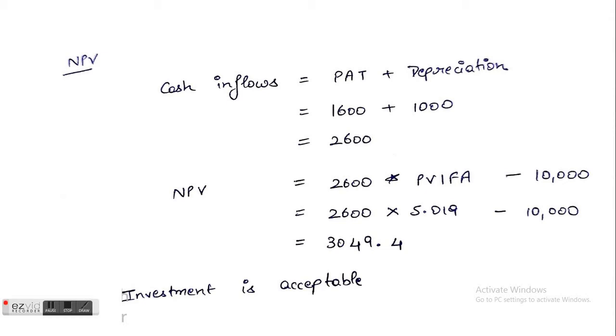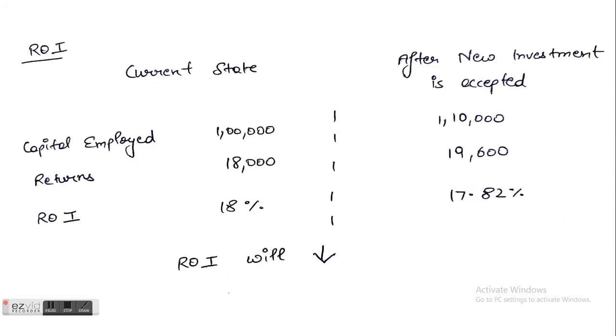Now let's look at the same example from the return on investment approach point of view. The company before this investment proposal earned 18,000 after tax on 1 lakh of capital employed. Hence the return on investment of the company was 18%. Now with the introduction of this new project, the capital employed will increase to 1.1 lakh and the PAT will grow to 19,600, resulting in the new ROI of 17.82%. Now what happened? The ROI of the company reduced with the additional investment.